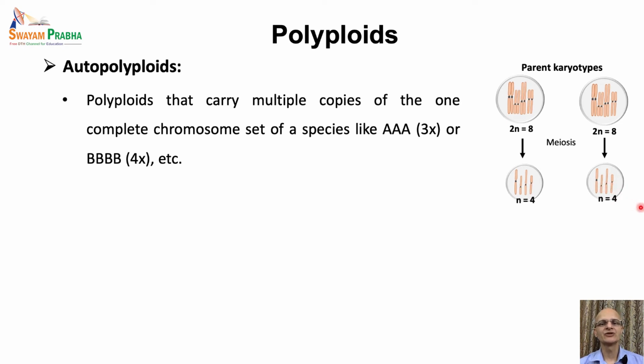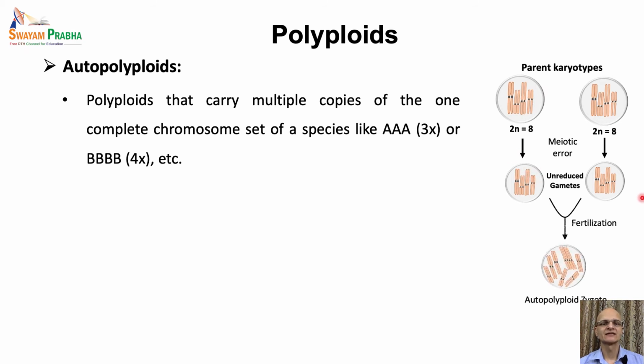However, due to a meiotic error, reduction in the chromosome number may not occur during gamete formation, and so it would result in gametes that have the same number of chromosomes as their parent. When these unreduced gametes fertilize together, it results in the doubling of the chromosome number.